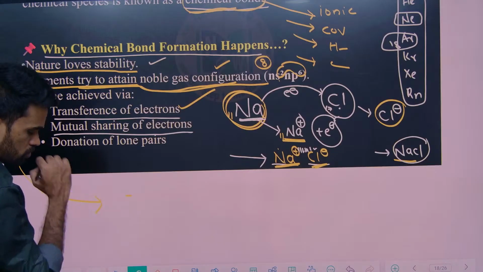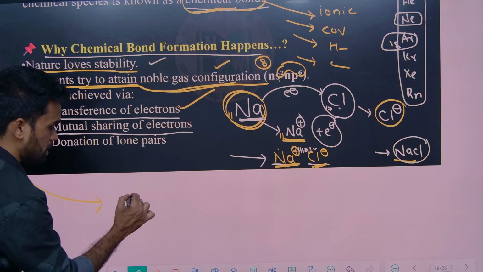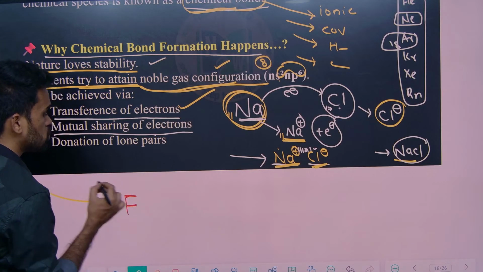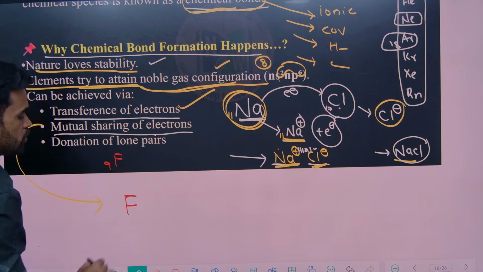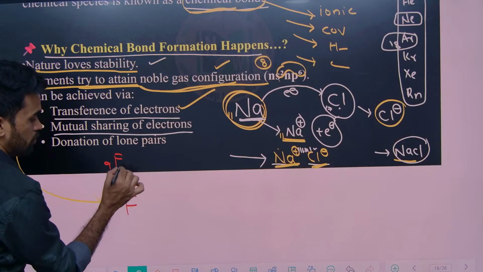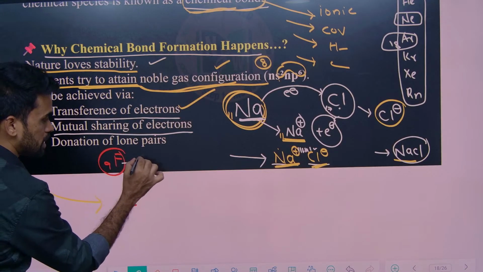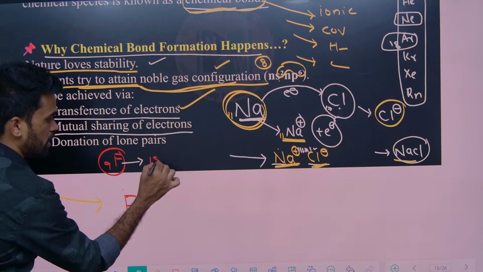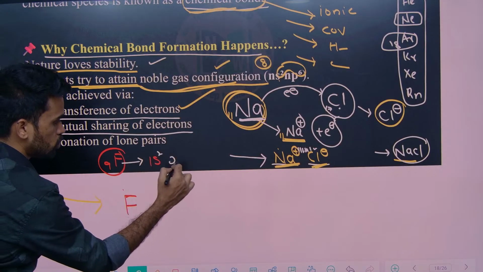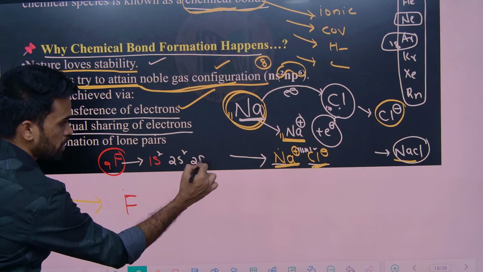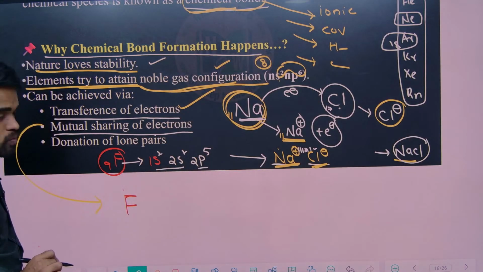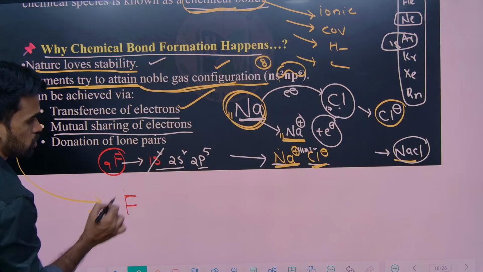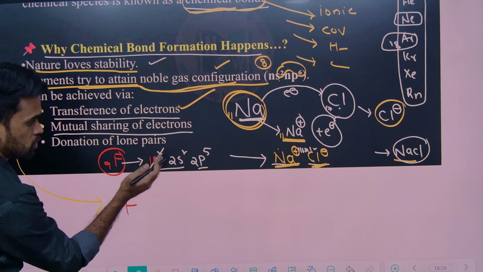Mutual sharing is nothing but, let us take the fluorine atom. So what is the fluorine atomic number? Fluorine atomic number is 9, so you put 9 dots here, and write its electronic configuration like 1s2, 2s2, 2p5. See, 4 plus 5, 9 electrons over now. So this is the outer shell electronic configuration, this is the inner shell, don't consider this.